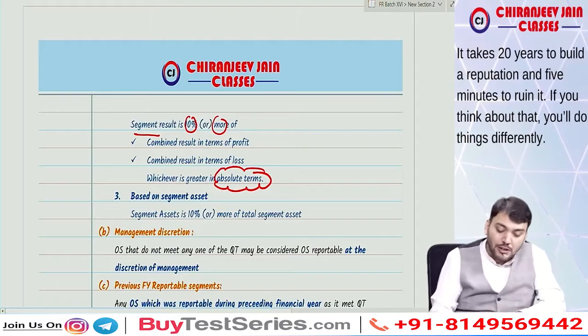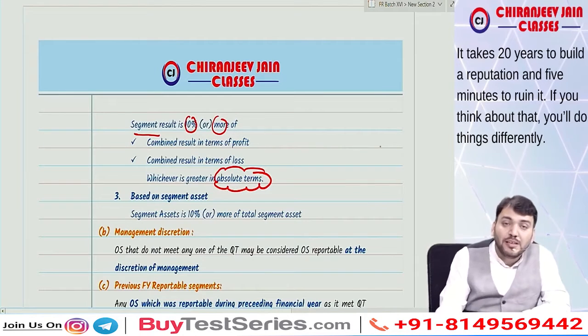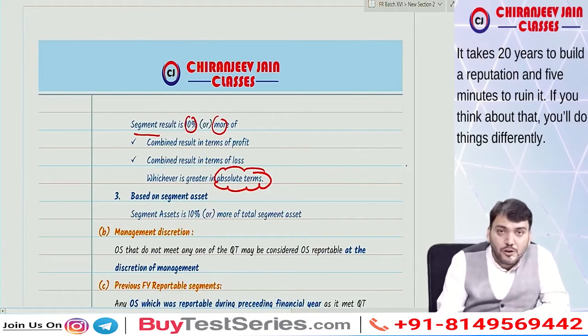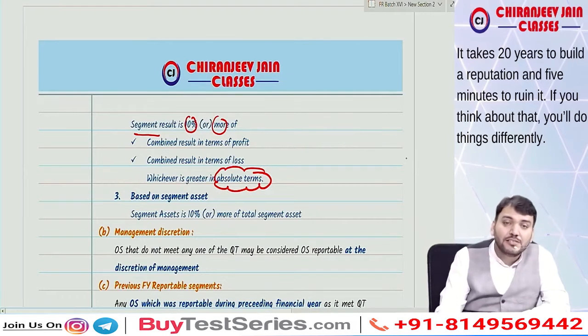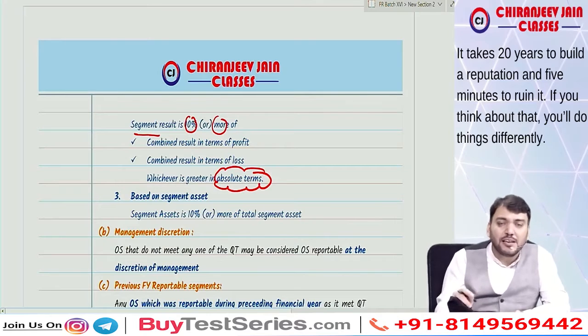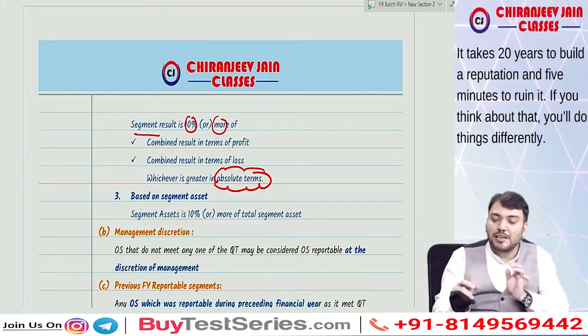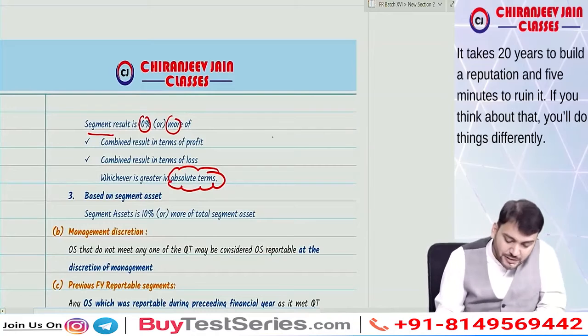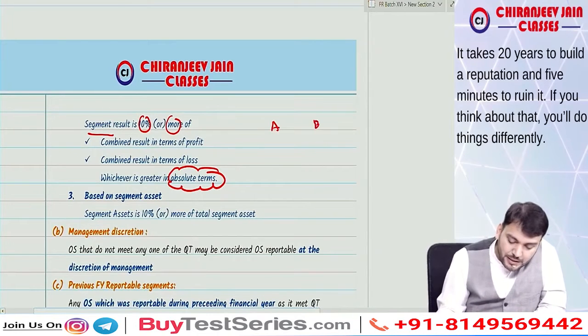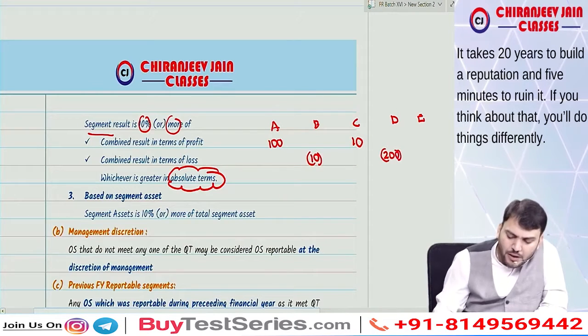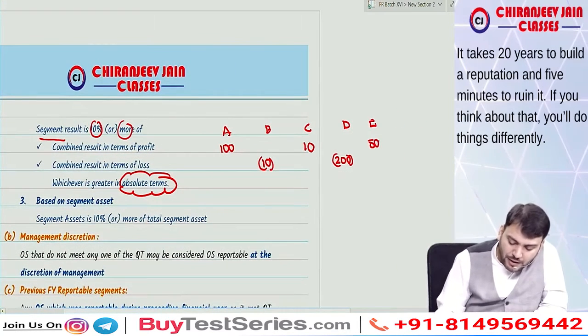So we need to find out the combined result in terms of profit and the combined result in terms of loss. First we need to find out which is greater, then we'll find out the percentage of that. If it is 10% or more, then it becomes a reportable segment. For example, just try to understand. A, B, C, D, E: there is a profit of 100, a loss of 10, a profit of 10, a loss of 200 and a profit of 500. Are you getting what I'm saying?